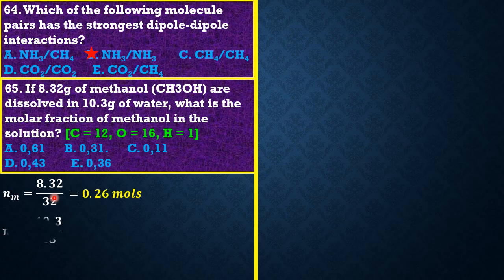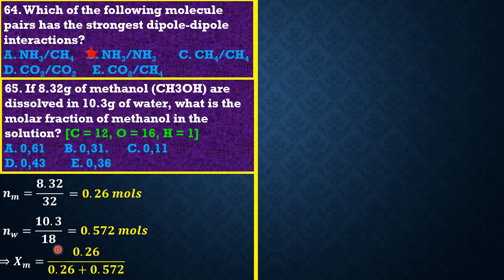Then the number of moles of water is given as the given mass, which is 10.3 grams, over the molar mass, which is 18. Simplifying that gives us an answer of 0.572 moles. Now the mole fraction of methanol is simply the number of moles of methanol divided by the sum of moles of the two.